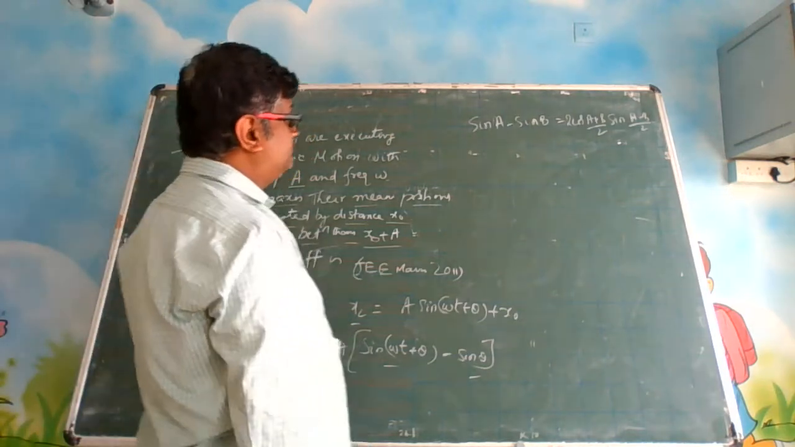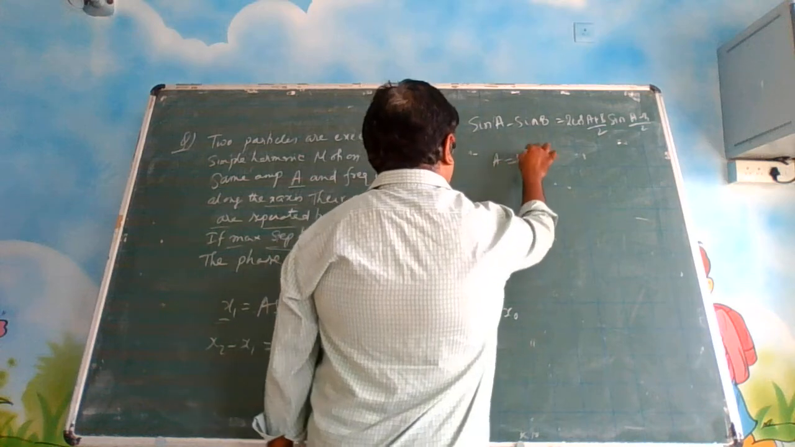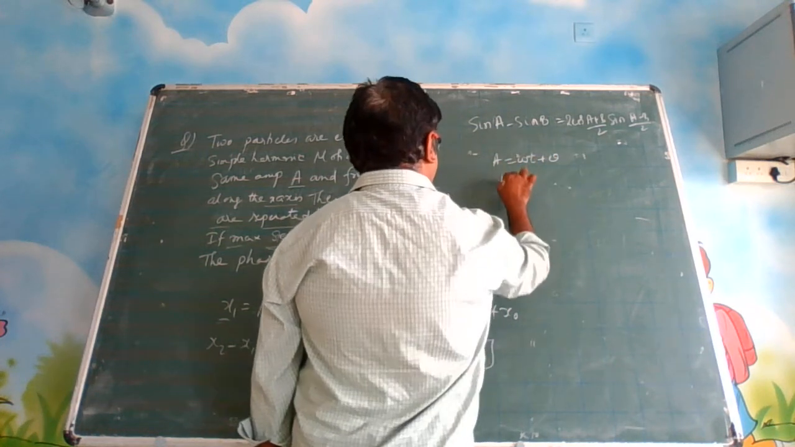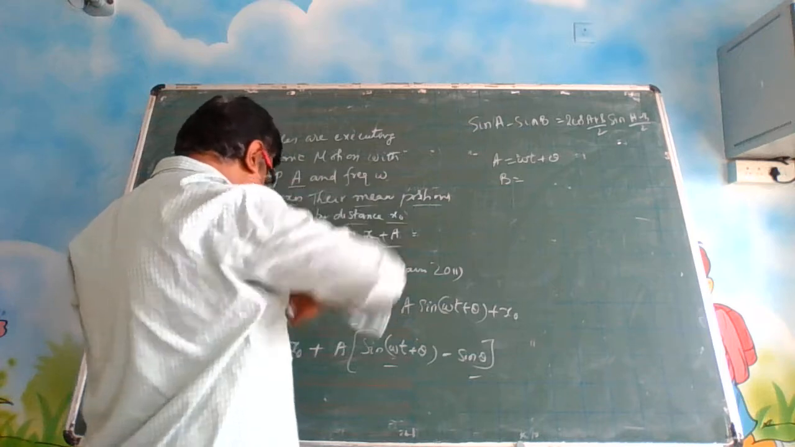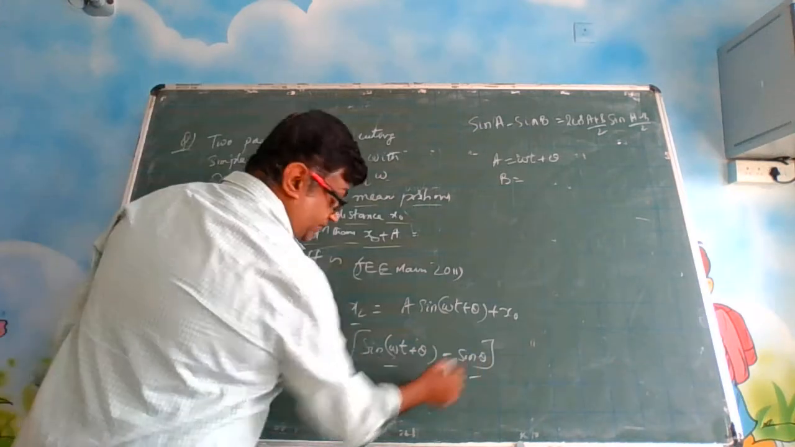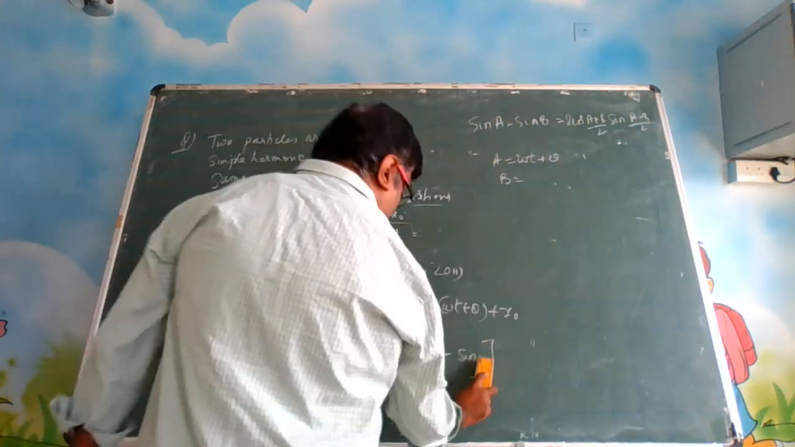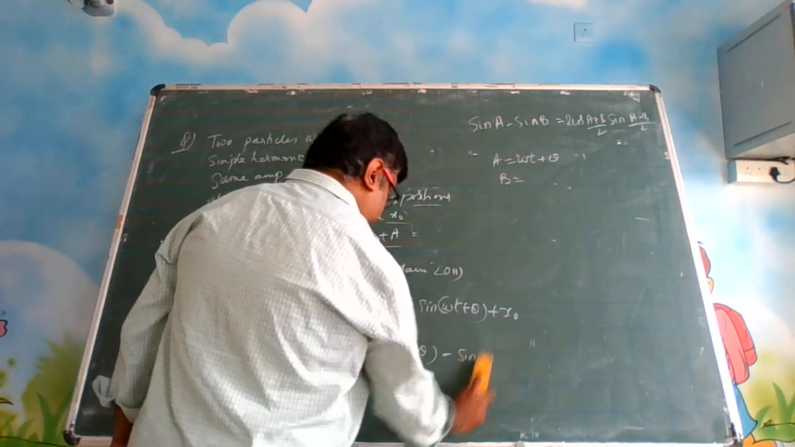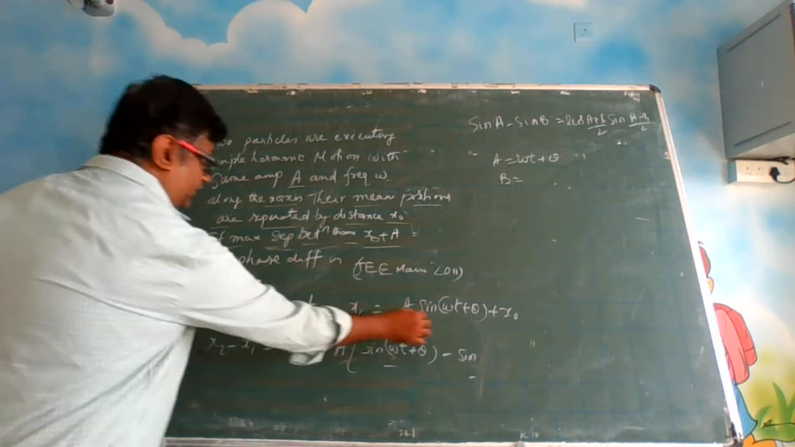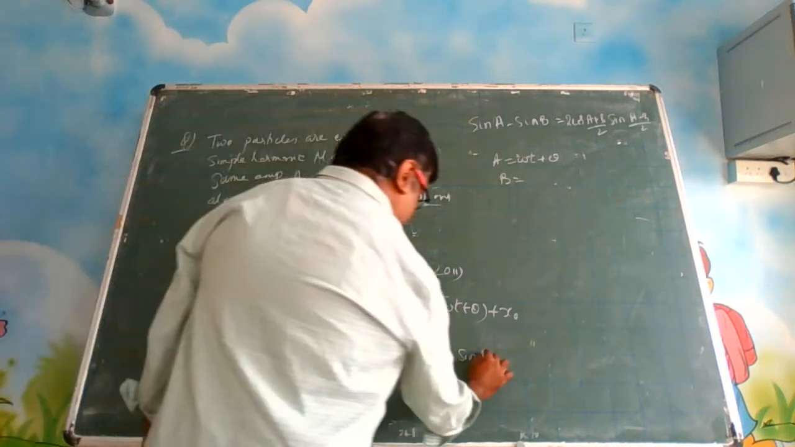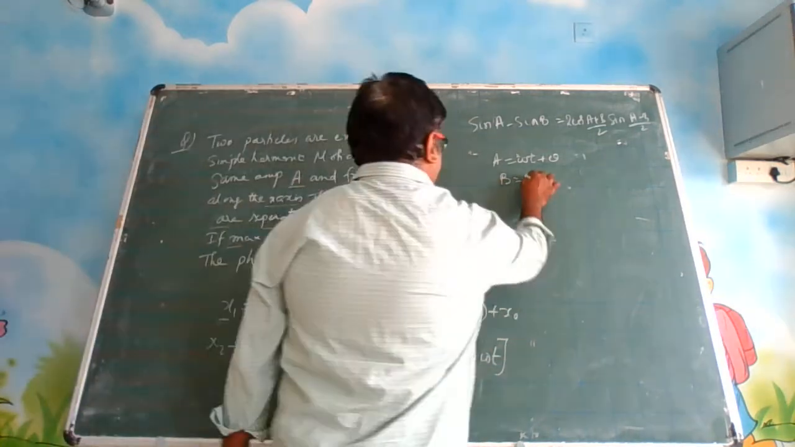So here A is what? Omega t plus theta, and B is what? It is sin omega t only, it is not sin theta. This is sin omega t, isn't it? You are taking the difference of these two. So B is omega t.